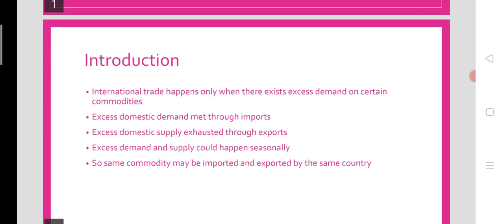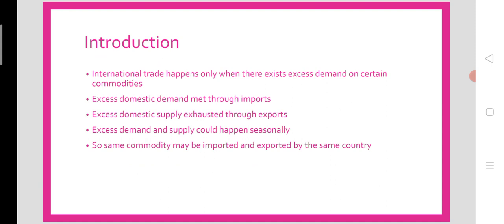International trade happens only when there exists excess demand on certain commodities. So only the commodities on which the excess demand arises will be imported, and when there is negative excess demand or excess supply, that commodity will be exported in the normal case.